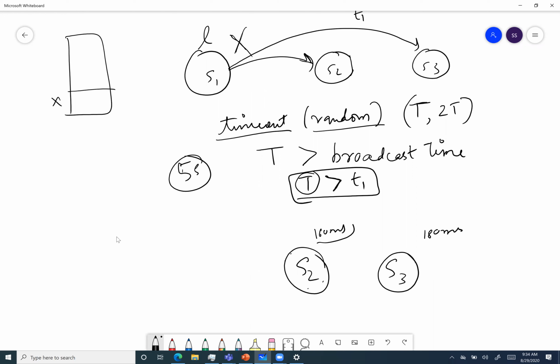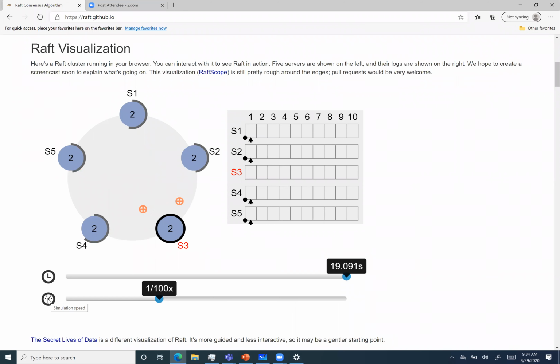So obviously S2 will time out first, and it will become a candidate, and it will ask for a vote from S3 and S1. Since S1 is down, it won't return anything. There will be no response, but S3 will return a vote and S2 will become the leader now. And this we can see, I have this visual that should explain. Let me know if you can see that.